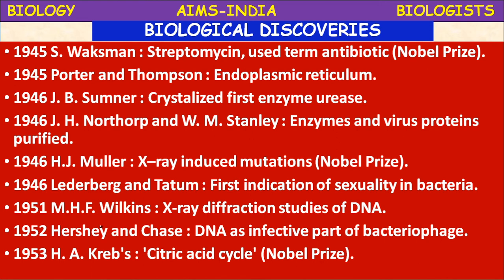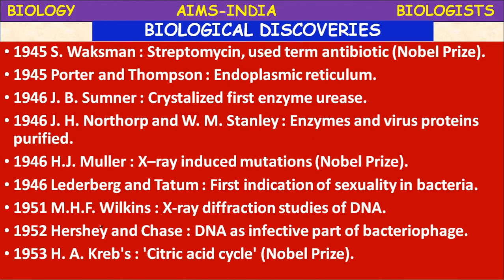In 1945, Porter and Thompson, two scientists together, discovered the endoplasmic reticulum. You have to remember Porter. The endoplasmic reticulum was discovered first by him, and it was supported by Thompson also. It is an important organelle present in the cell, attached to the nucleus. It exists in two forms, rough endoplasmic reticulum and smooth endoplasmic reticulum.